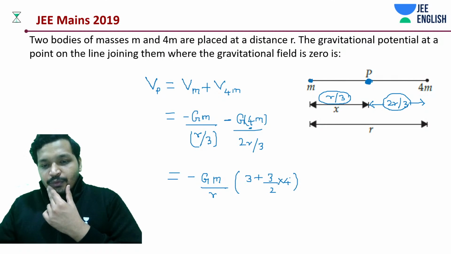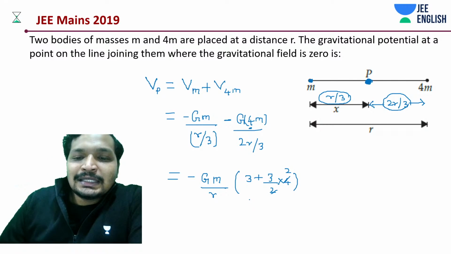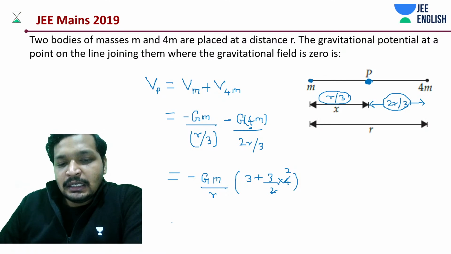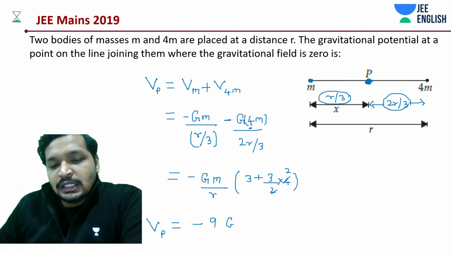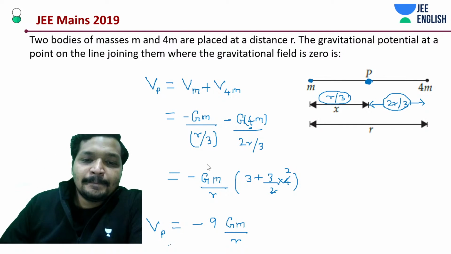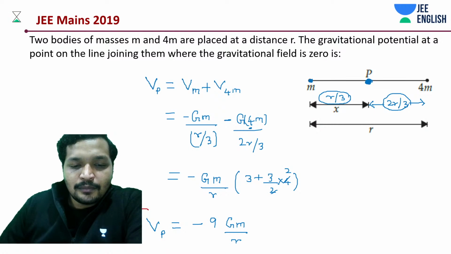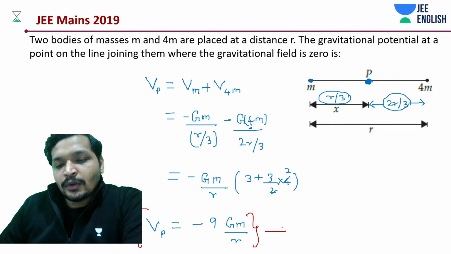So what are we getting? Something like 6 and 3, so it's going to be 9. So potential at point P is going to be minus 9 times (6 plus 3) G m by R. Done? Simple.